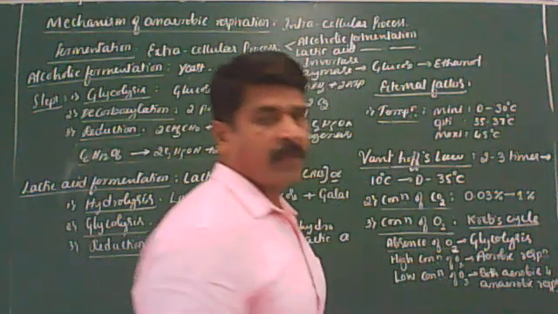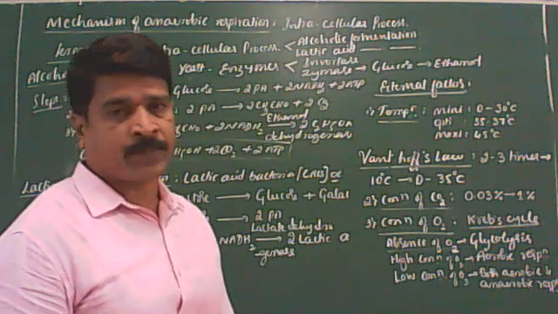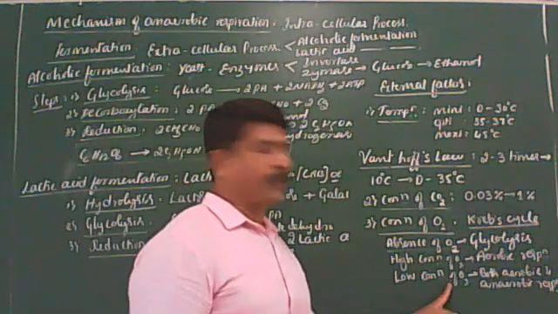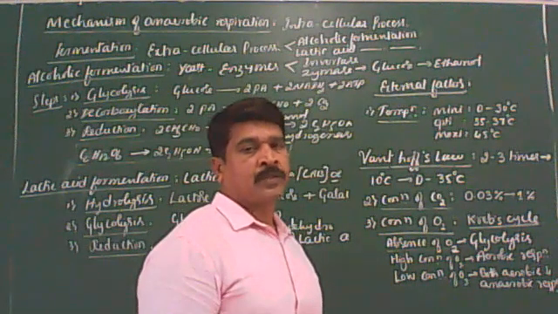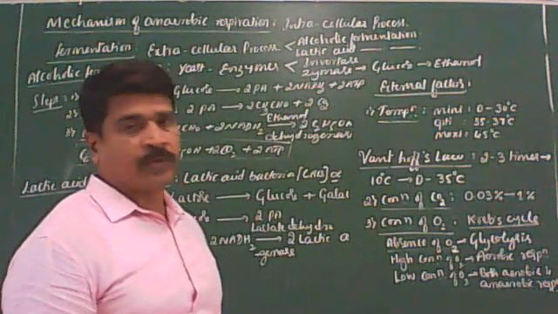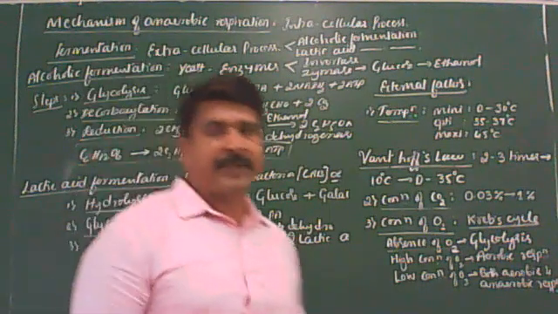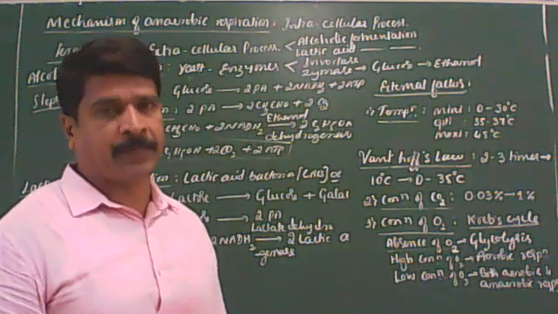You remember this. At very high concentration of oxygen, only aerobic respiration takes place. At low concentration of oxygen, both aerobic and anaerobic respiration take place. So finally, we can come to the conclusion that an increase in concentration of oxygen also increases the rate of respiration in green plants.